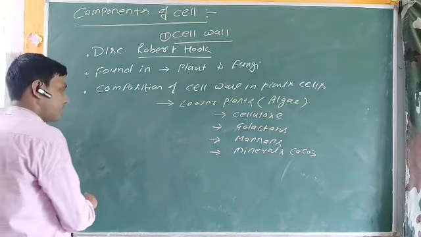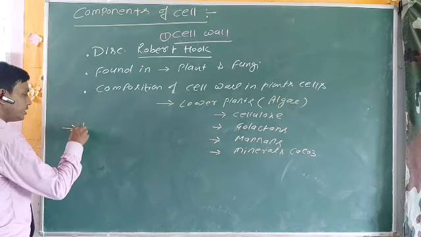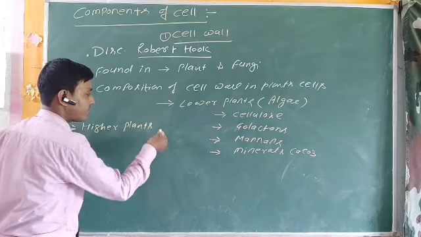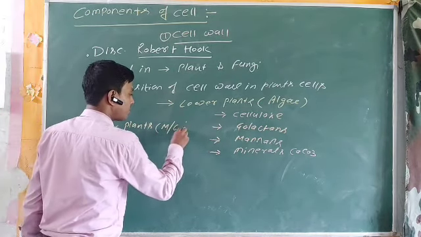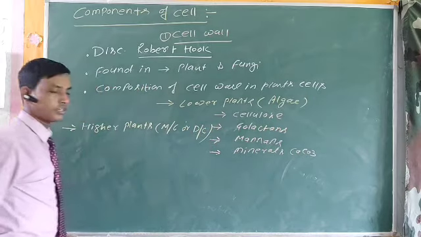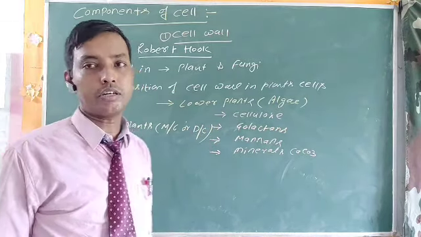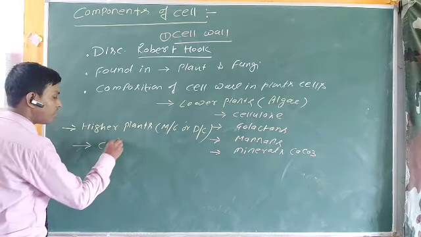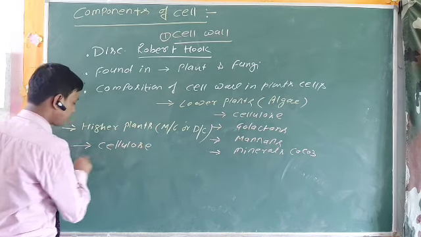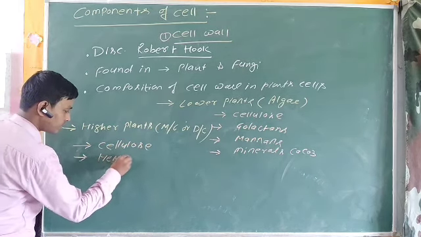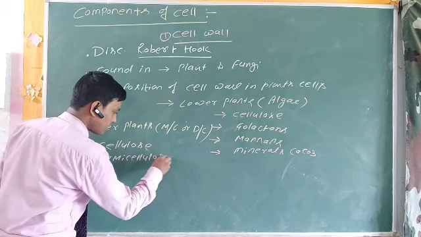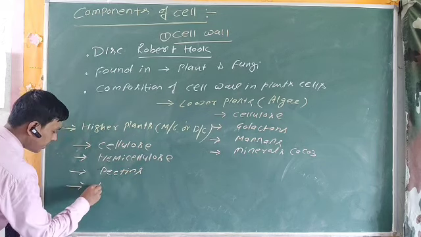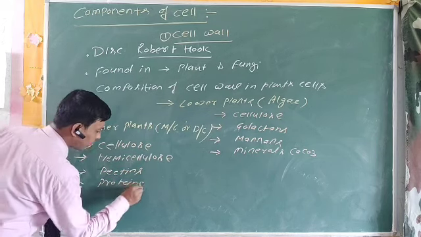Now back to the composition of the cell wall in higher plants like monocot or dicot. Listen, in higher plants the composition of the cell wall is cellulose, hemicellulose, pectins, and other important proteins are involved.